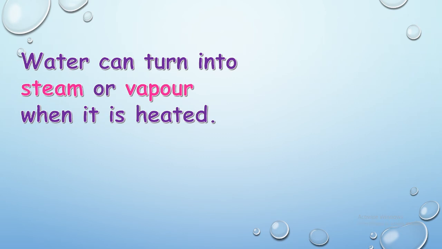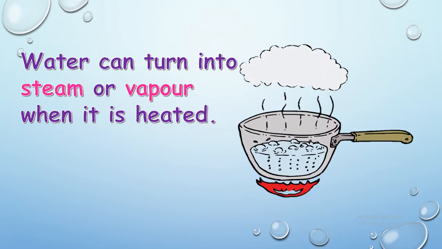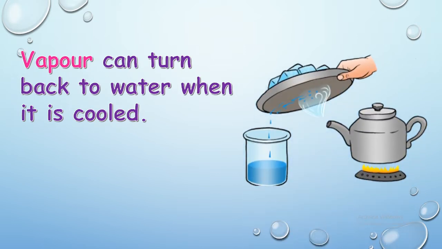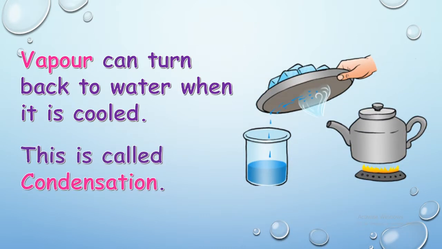Water can turn into steam or vapor when it is heated. This one is called what? Evaporation or condensation? Evaporation, when water becomes steam, when water becomes vapor. When we need heat, that is evaporation. Now, the opposite of evaporation is condensation. It is when vapor or the gas or the steam becomes water again, becomes liquid again.